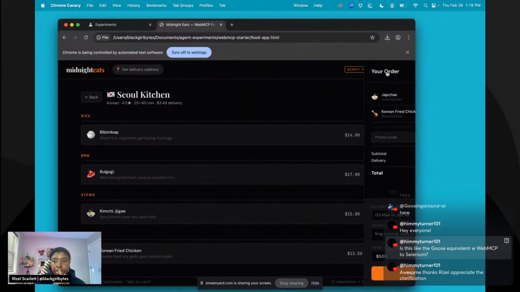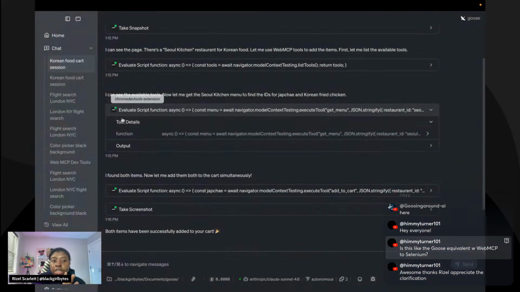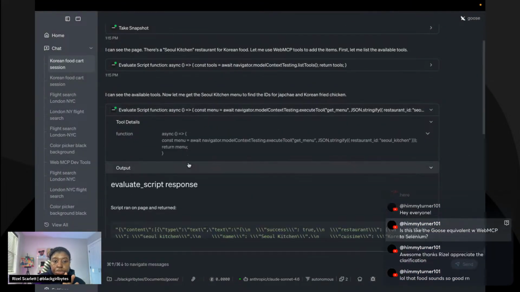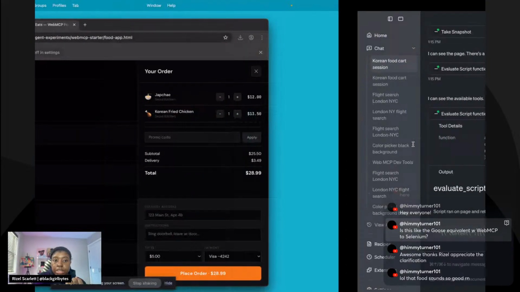If we were just using Chrome DevTools itself, it wouldn't run this tool call of evaluate script because it's looking for, oh, shoot, there's a tool called get menu. Let me literally run that, and then find the restaurant ID for that particular thing. So this is like Soul Kitchen, and it's passing in those parameters.